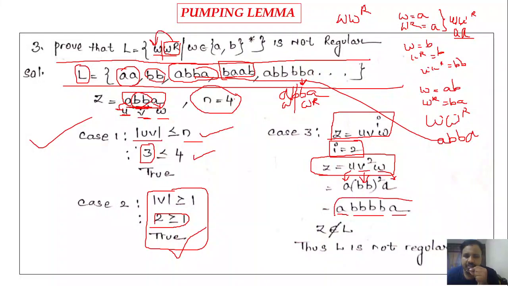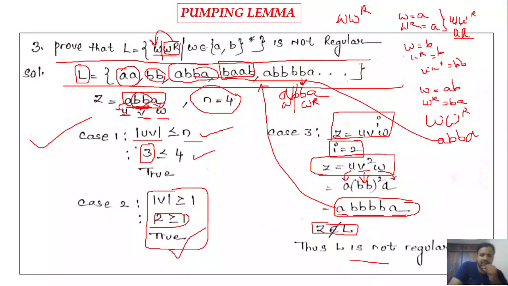So if you observe this pattern, you may not get the given language property. That means this string, A followed by 4 Bs and then A, does not belong to the given language. So the Z does not belong to L, and the language is not regular. Okay. So by using these three cases, you can prove that the language is not a regular one. If all the cases are satisfied, it means it is regular.